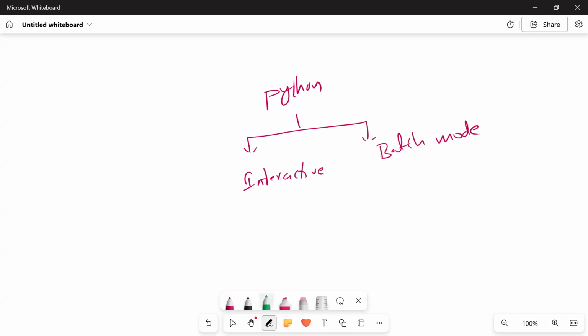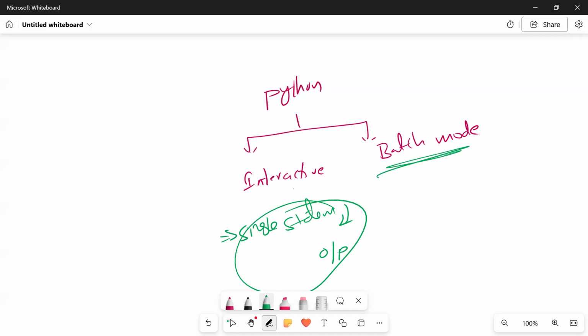Interactive mode means we can write a single statement or multiple statements, and we can directly execute them, and you will get the output in the same location itself. So you are directly interacting with Python, and you can execute a single statement or a group of statements, run it, and get the output.